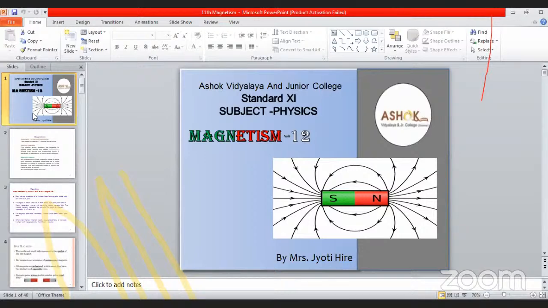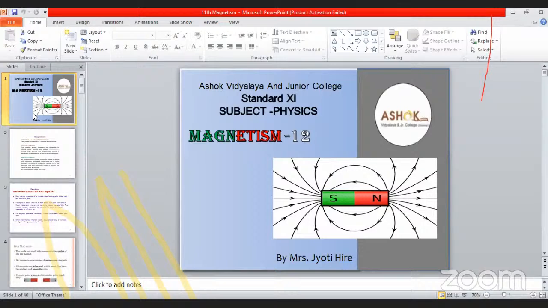Then what is the axis? Definition: axis is nothing but the line passing through both the poles of the bar magnet. Obviously, there is just one axis for a given bar magnet. See, this is the equator and this is the axis. What is this axis? This is the line passing through both the poles of the magnet. See, this one is the axis.